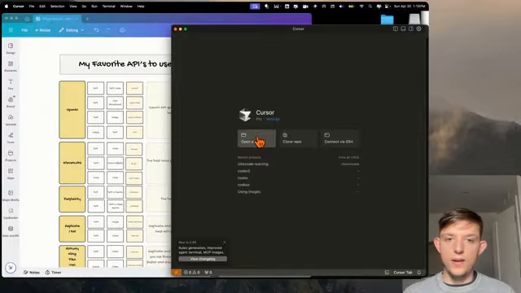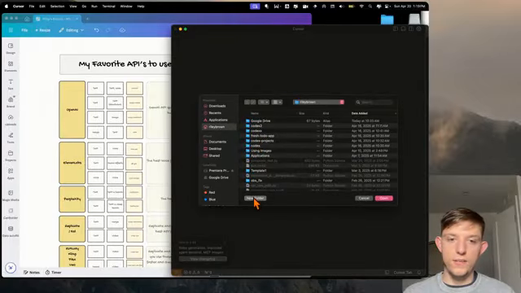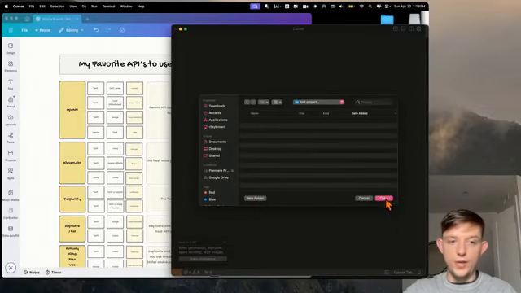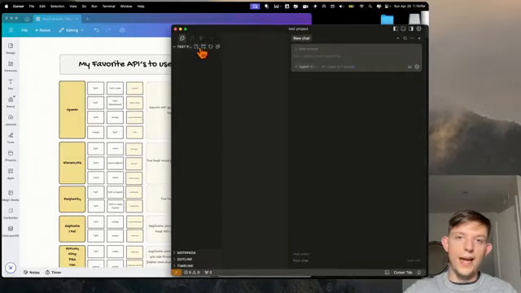So the way that I get started, I'm just going to hit Open Project. I'm going to create a new folder wherever you want. This is just going to be Test Project, and we're going to hit Open. And so now it's opened a blank folder right here. And all you need to really understand is that in this folder on your computer, you're going to have the files that make up this app. And you are going to pay attention mostly to this sidebar. In fact, I only really pay attention to this sidebar.